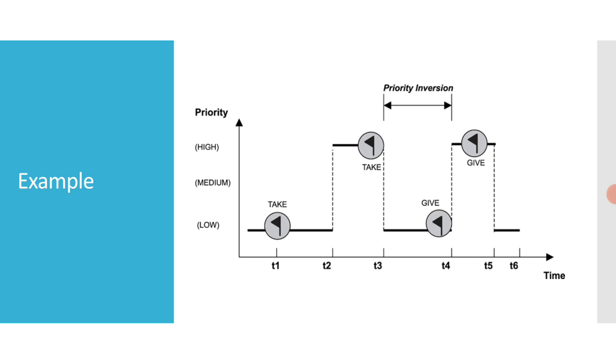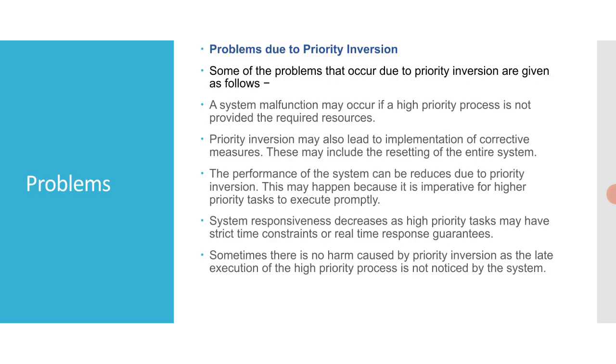So you can see with this example, priority inversion has already taken place. Higher priority has been preempted at the time t4. So this is called priority inversion. Some of the problems that occur due to priority inversion are as follows. A system malfunction may occur if a higher priority process is not provided the required resources. Priority inversion may also lead to implementation of corrective measures. These may include the resetting of the entire system.